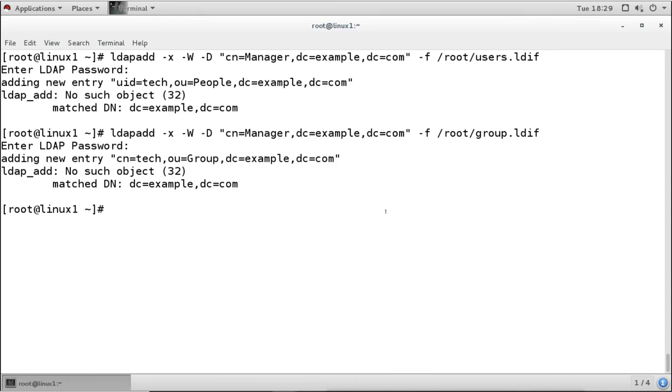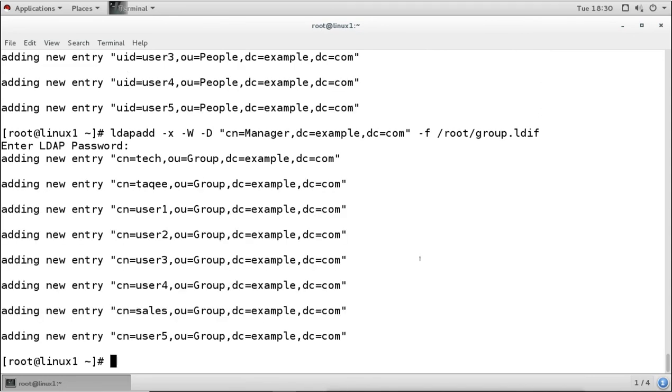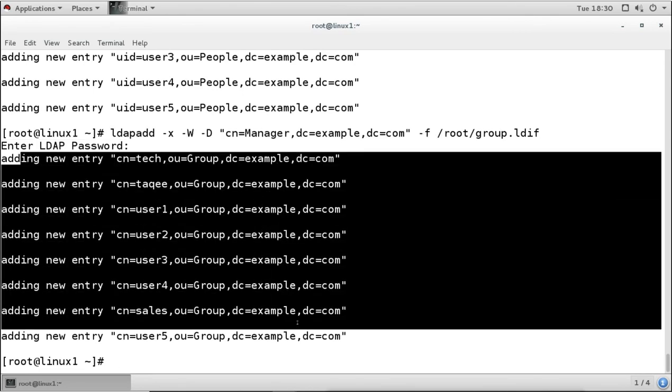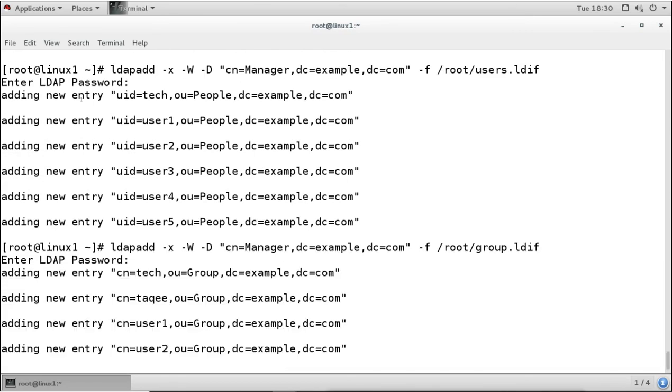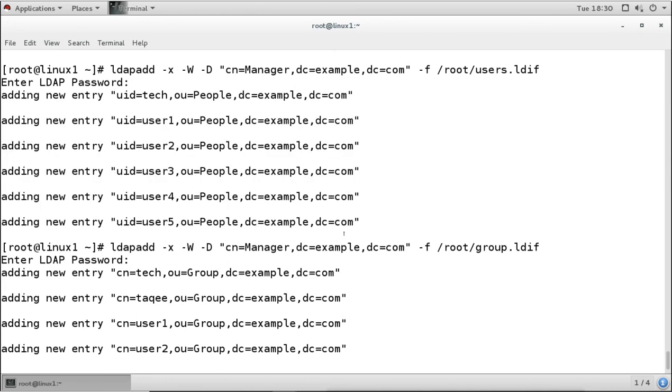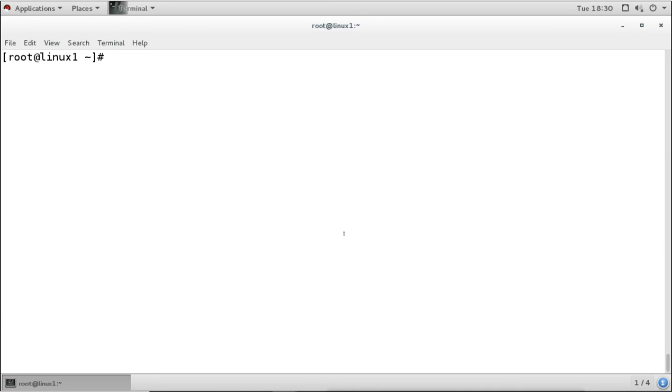Okay, so we have added the user information and group information. We can see it is added here, entry for all those users and groups. Now we can verify what we have configured by searching it. We can search the database to see whether what we have done is right or not. So we will use the ldapsearch command to search the object, for example I want to search cn is equal to user1.